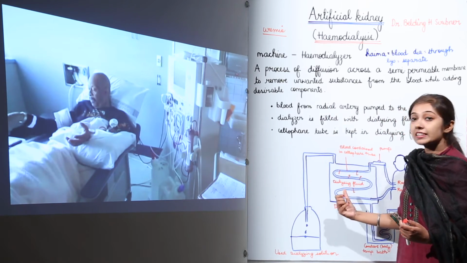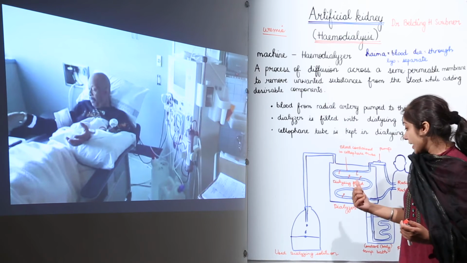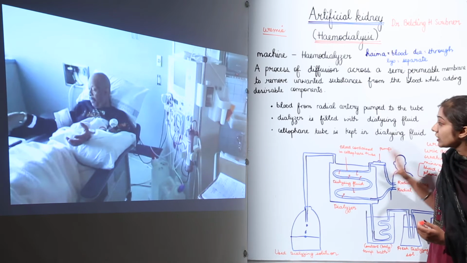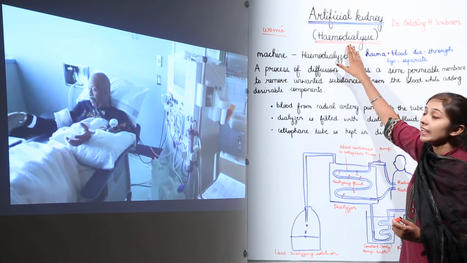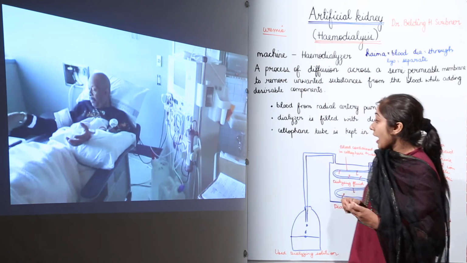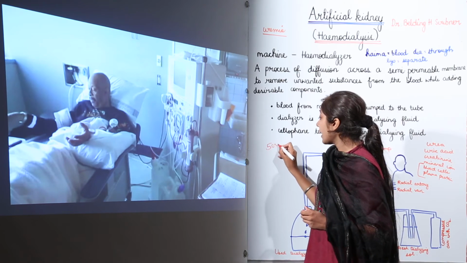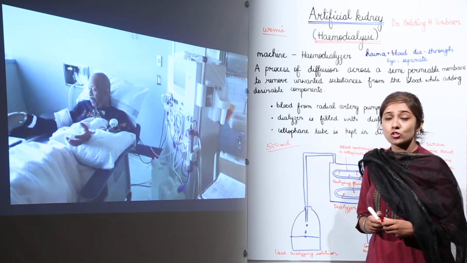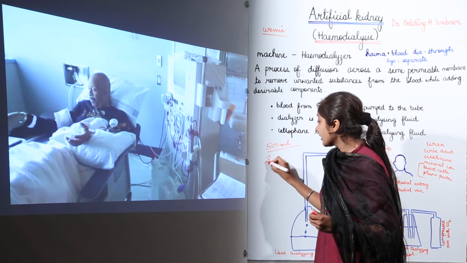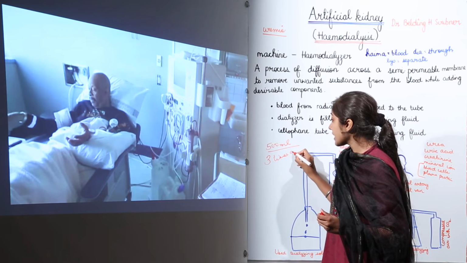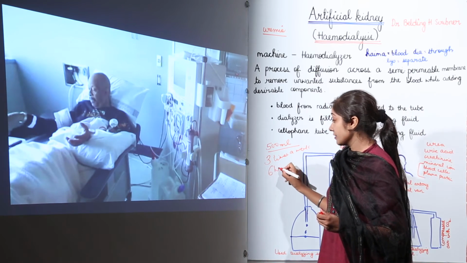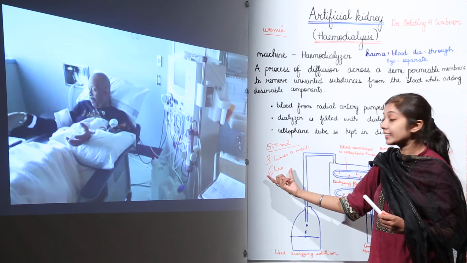So the blood that is now free of these toxins is sent back to the patient's body through the radial vein, right? This is how the process of hemodialysis works in patients suffering from severe uremia. Around 500 ml of blood can pass through at one time, and in severe uremia patients, hemodialysis is carried out 3 times a week. And this process takes approximately 6 hours at one time, right.